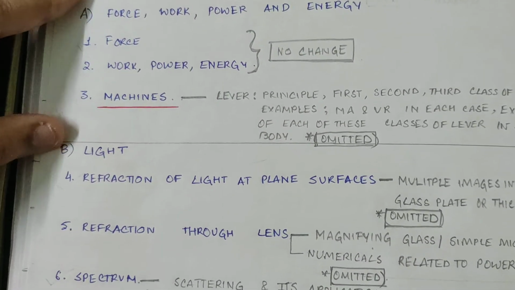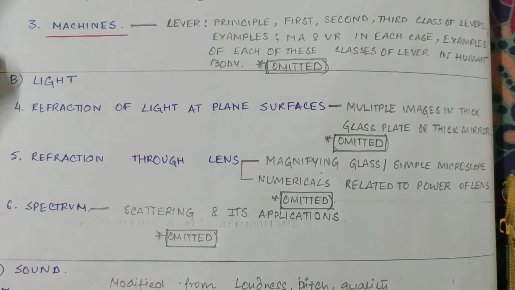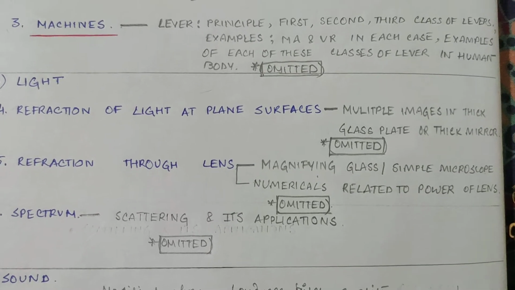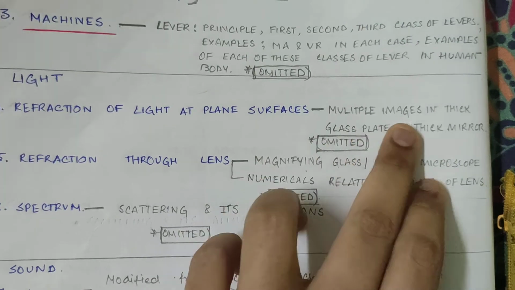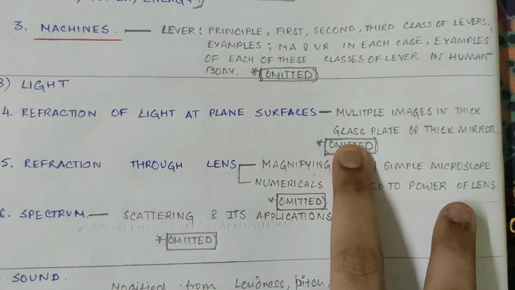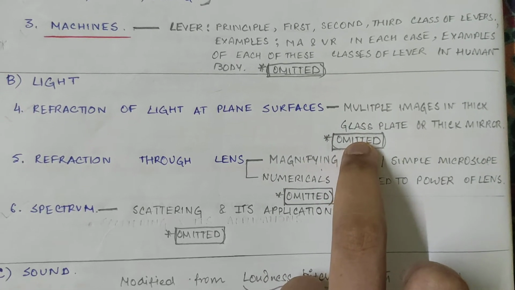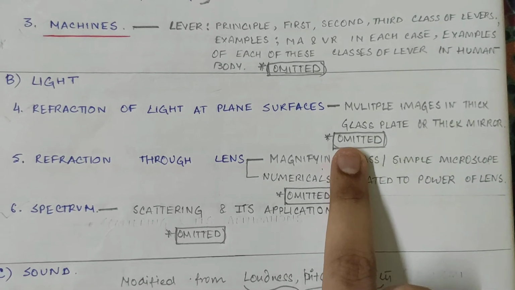Next, see part B, light. We have again 3 chapters. Refraction of light at plane surfaces. From here you will find that multiple images in thick glass plate or thick mirror has been omitted. A very small topic has been omitted. Very small topic. Multiple images in thick glass plate or thick mirror, a very small portion.